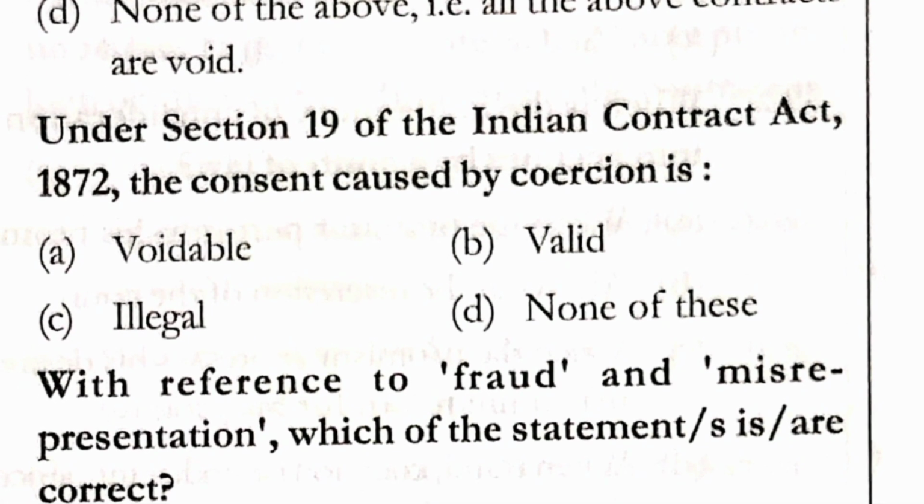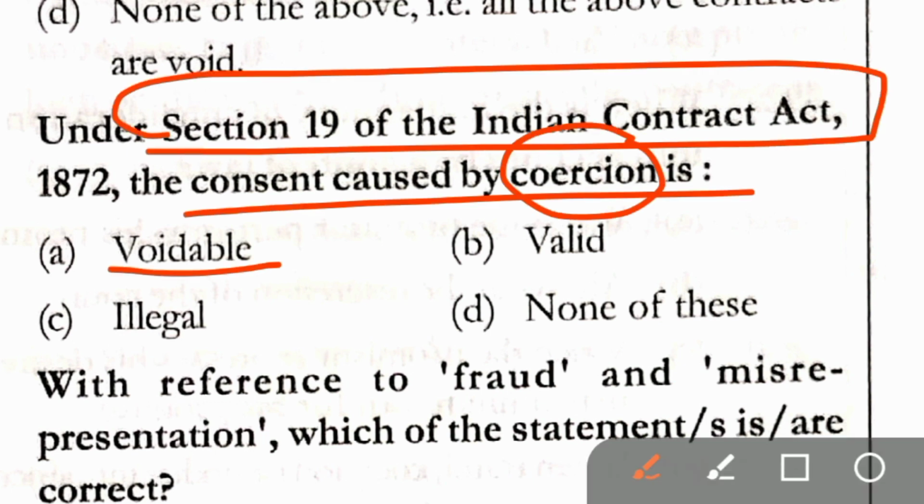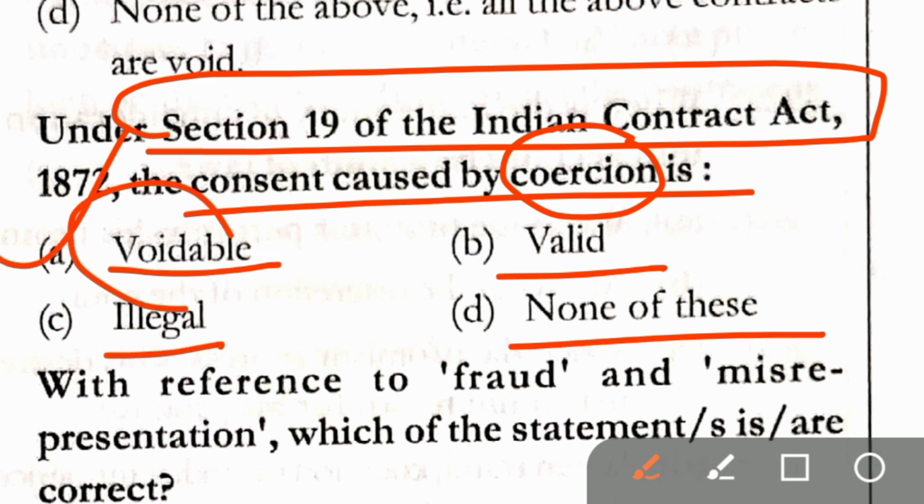Question number 198. Under section 19 of the Indian Contract Act 1872, the consent caused by coercion is voidable, valid, illegal, none of these. Correct answer here is option A, that is voidable.